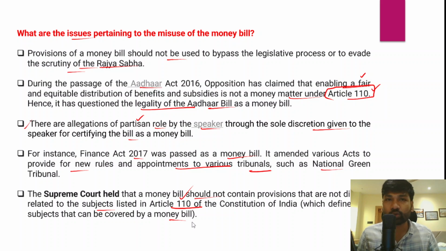However, it has to be seen what the actual verdict of the Supreme Court will be regarding the misuse of the money bill route, since a constitution bench is being formed on this. So we need to expect that the constitution bench would set the right precedent to prevent the misuse of the money bill route to pass bills by the government.